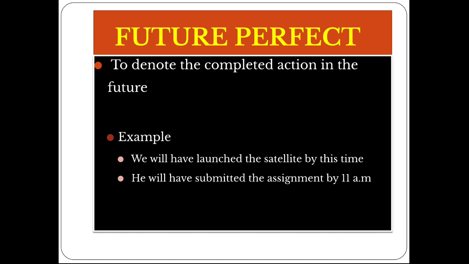It's all about our hope, our belief, or our determination to do certain things. Whenever we feel sure that our actions will definitely be completed at a particular time in the future, we can make use of the future perfect tense. To denote this, we have to use the format will have plus the past participle form of the verb.